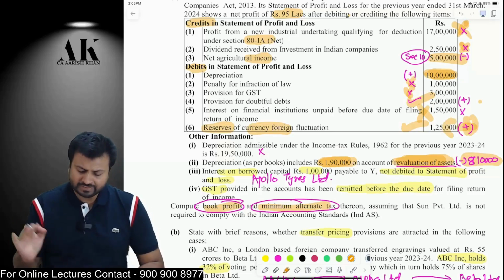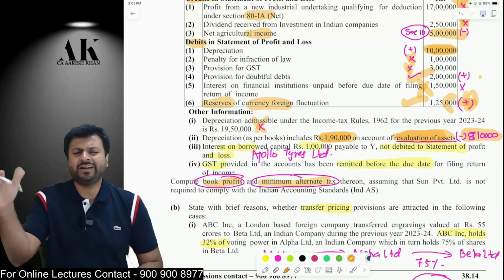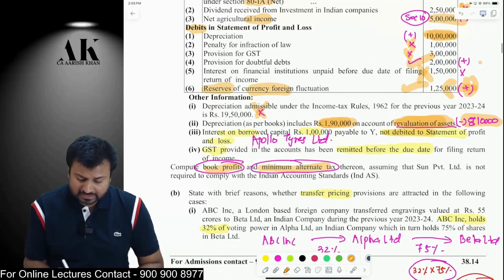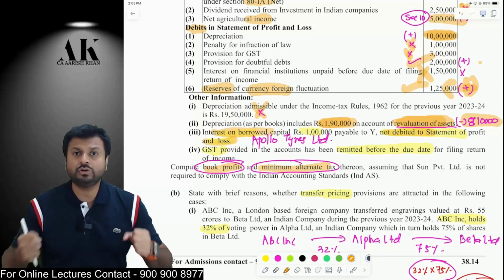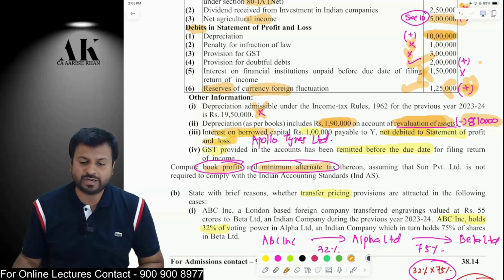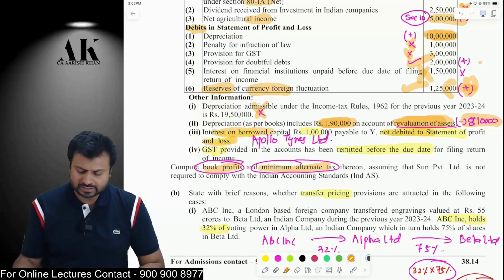Okay. Then they have given some extra information to us, that is depreciation as per income tax rules, not relevant in MAT, that is relevant under the normal provision. Then they have said that the company has not debited some interest on borrowed capital in the P&L account. Forget about it. Whatever P&L is given to you, you have to accept that. You cannot make changes in the P&L as per the Supreme Court judgment of Apollo Tyres Limited. Remember or not? Being an assessing officer, you have no right to change the P&L account. Therefore, don't make any changes in the P&L account.